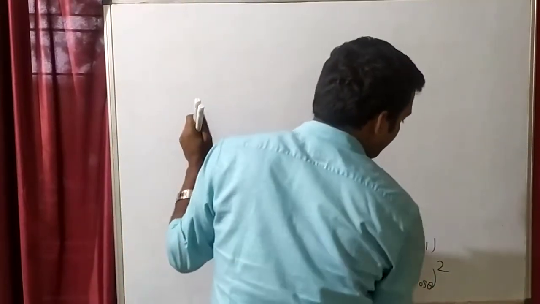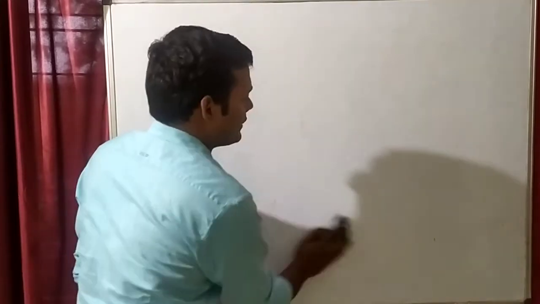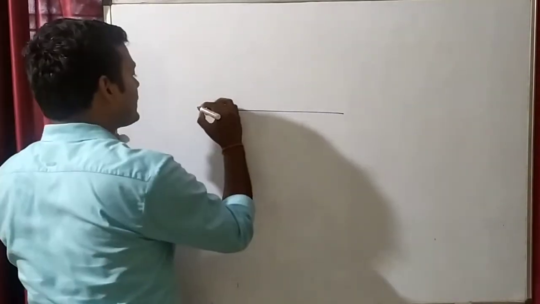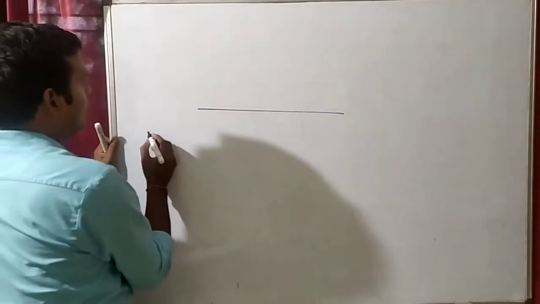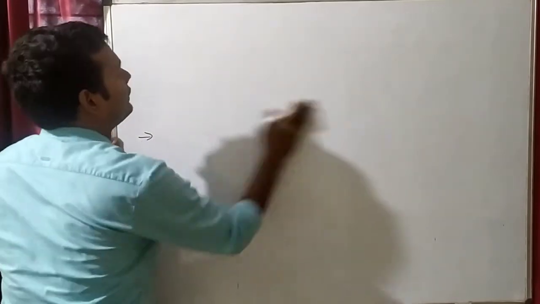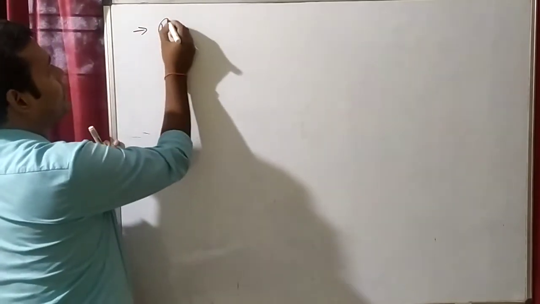So let's solve some numerical questions on this. But before solving numerical questions, let me take some more concepts. Try to understand this. First write a line, then we will make you understand.